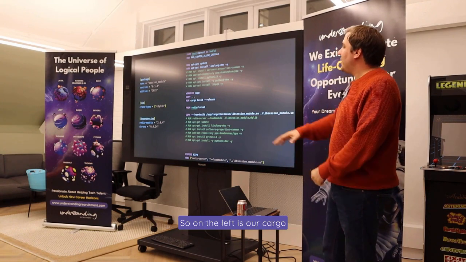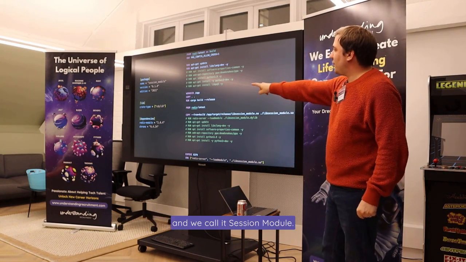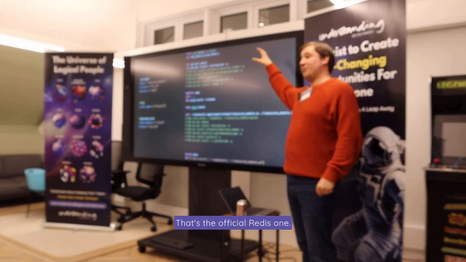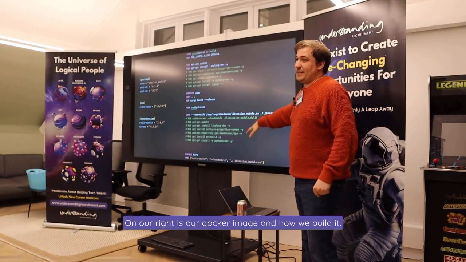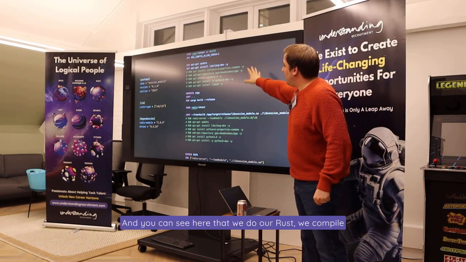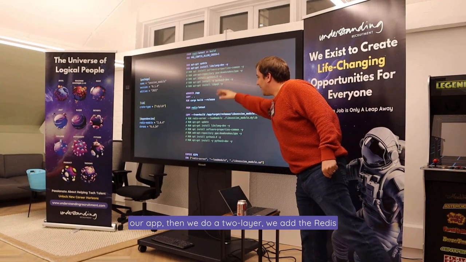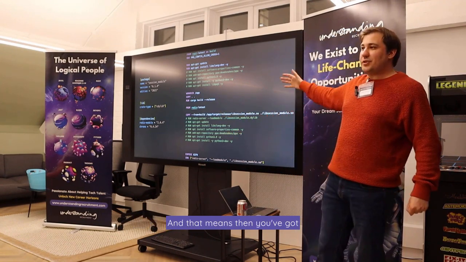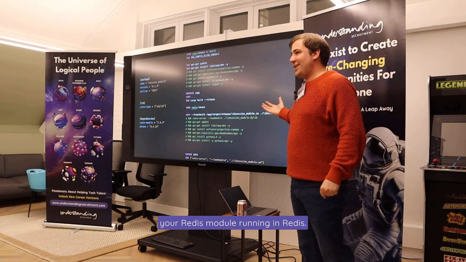It's really not that hard. So on the left is our Cargo, and we call it session module, but we've got our Redis module. That's our dependency. That's the official Redis one. On our right is our Docker image and how we build it. And you can see here that we do our Rust, we compile our app, then we do a two-layer, we add the Redis and we copy it over, and then we load it. And that means then you've got your Redis module running in Redis.